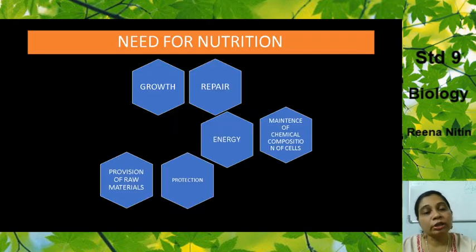Next, we move on to the need for nutrition. Why does our body need nutrition? There are essentially 6 reasons for it. We shall study each of these reasons. Number one, it's for the growth of our body. A young baby requires essentially proteins for building up the body. Proteins are the building blocks of the body, so it needs a good amount of proteins for the growth of the body. Next, repair of the body, for the wear and tear of the body.